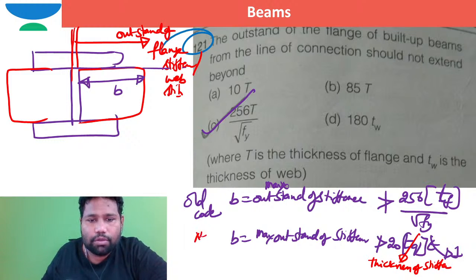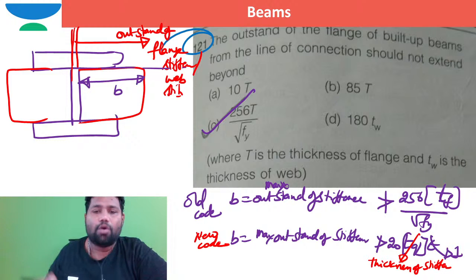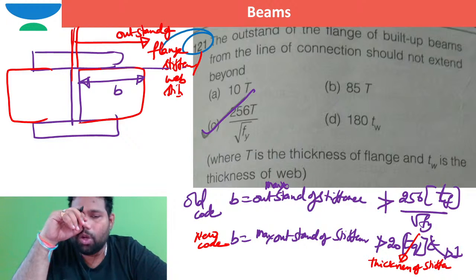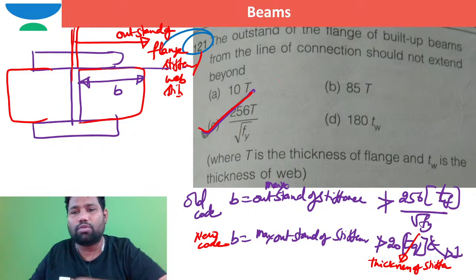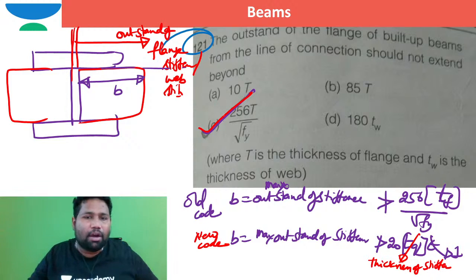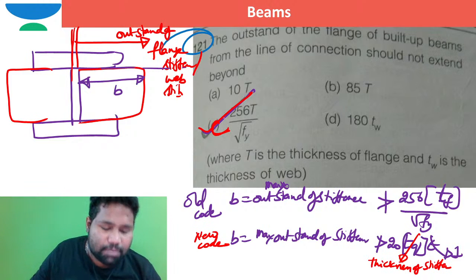This is new code. Okay, so as this question is as per old code now, so directly I can pick option C. If there is no option as per new code, then you can directly pick option C, which is based on the concepts of working stress method.